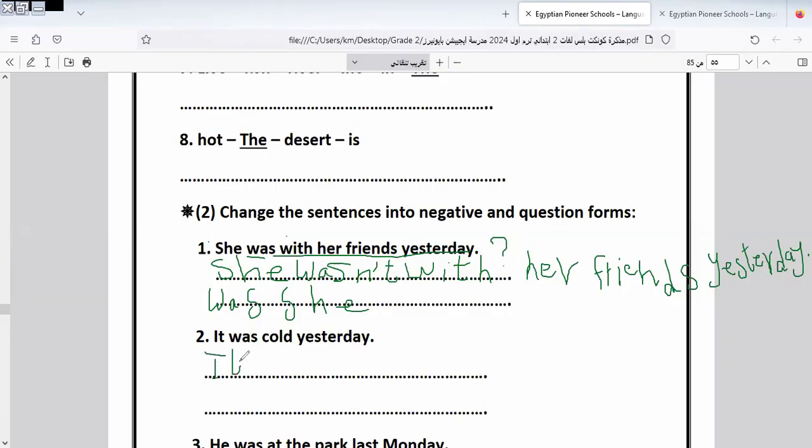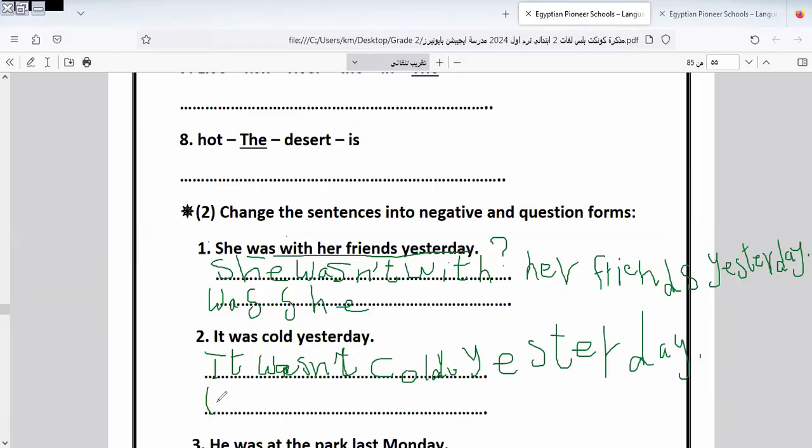Let's go to another one here. It wasn't cold yesterday. And I put a full stop at the end of the sentence.